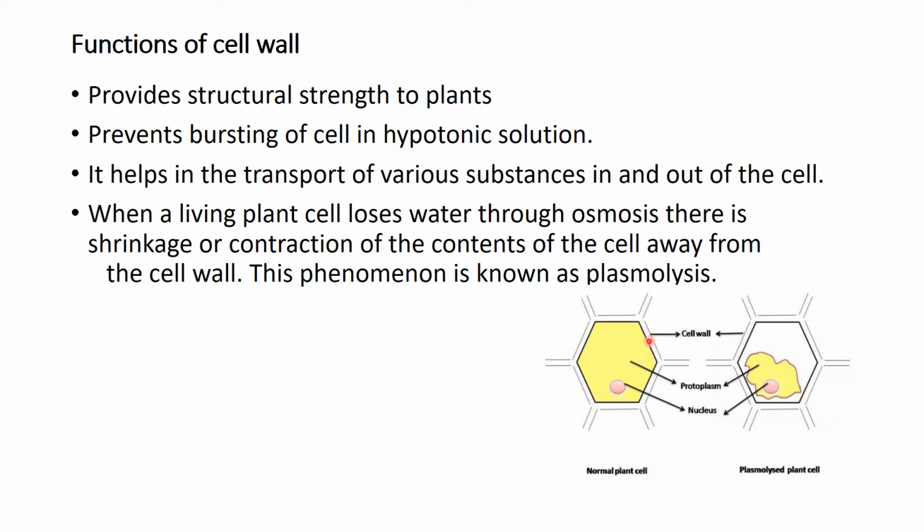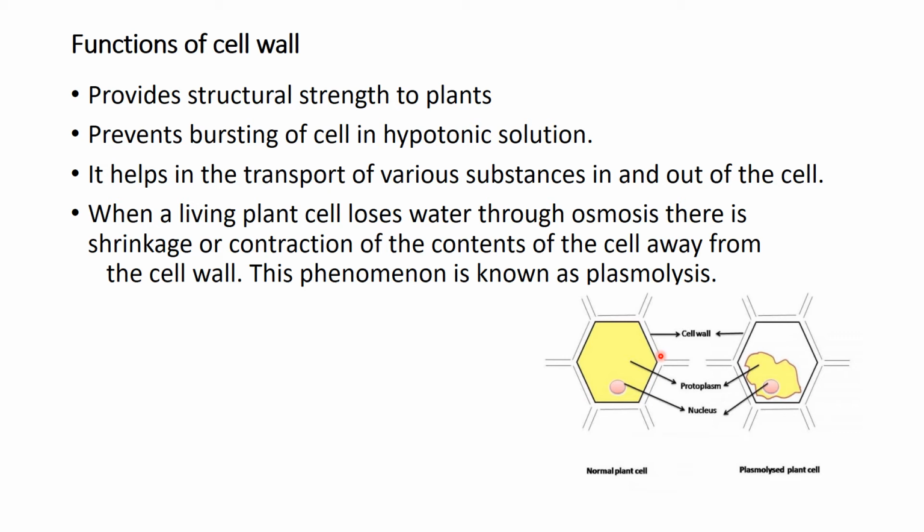You can understand how much pressure is exerted by the cell towards the cell wall. Equal and opposite pressure is exerted by the cell wall towards the cell, and in this way the cell does not burst. And this cell wall has pores inside, and because it is permeable in nature, it allows substances to move in and out of the cell.